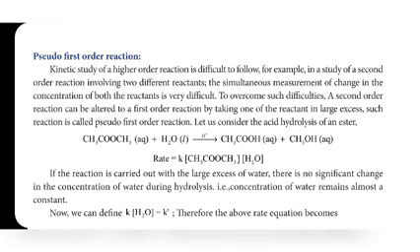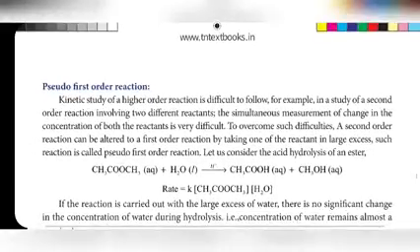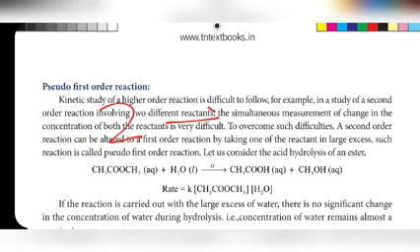How may it happen? By taking any one of the reactant concentration in excess. Higher order reactions may be converted into lower order. Example, second order reaction may be converted into first order by taking any one of the reactant concentration in excess, that is called as pseudo.